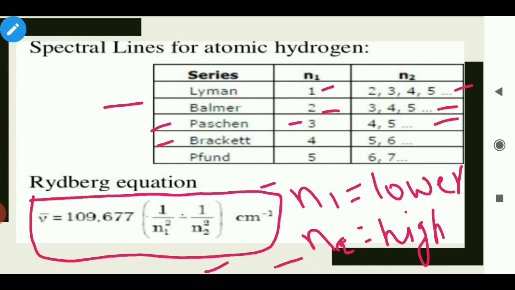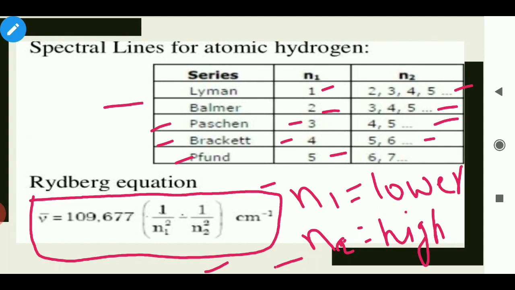For Brackett series, n1 value is always 4, but n2 values are varies from 5, 6, 7. And last, Pfund series, n1 value is always 5, but n2 value are varies from 6, 7, 8.